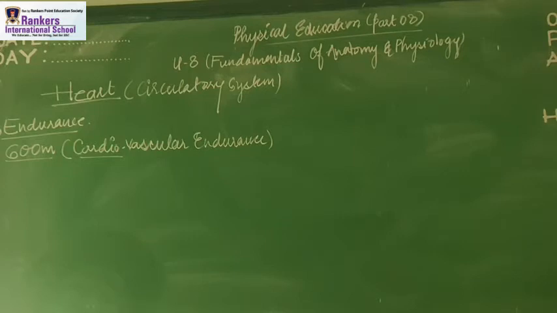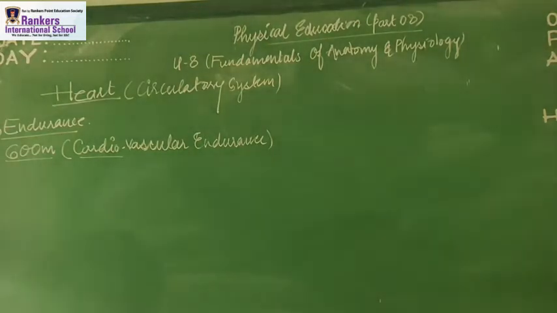It acts as a means of communication by conveying chemical messages through hormones from endocrine glands to various organs and tissues. Blood consists of colorless fluid like plasma, red blood cells, white blood cells, leukocytes, thrombocytes, platelets. There is approximately 5 liters of blood in an adult. So students, it is very important for us to note that our body has approximately 5 liters of blood in an adult, right?